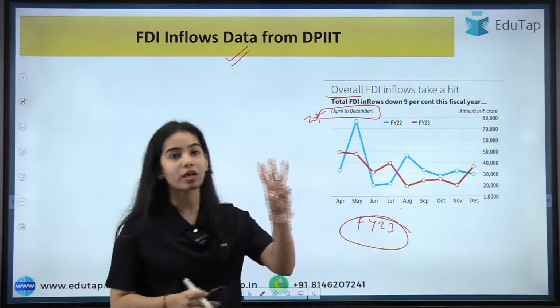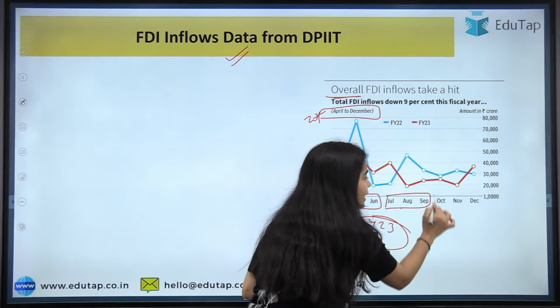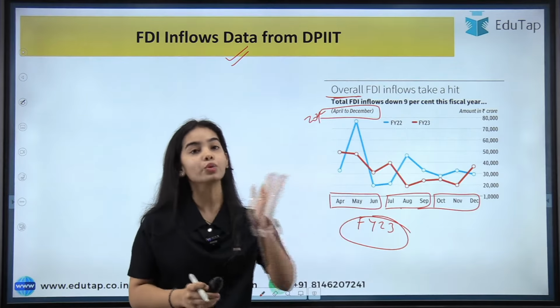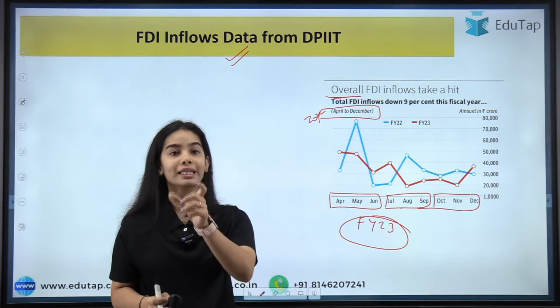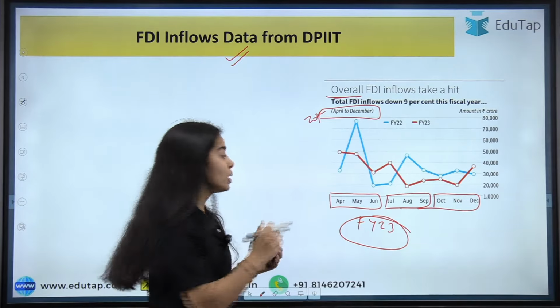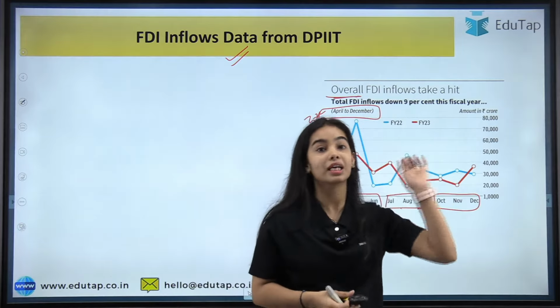The data for 3 quarters has been released: the first quarter, the second quarter and the third quarter. The fourth quarter, from January 2023 to March 2023, is going on, and that's why the data of that quarter is not available. But for the first 3 quarters, you can see that the overall FDI inflows have taken a hit.